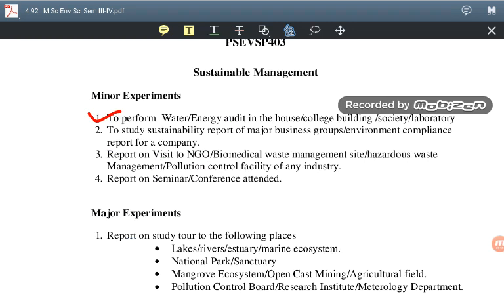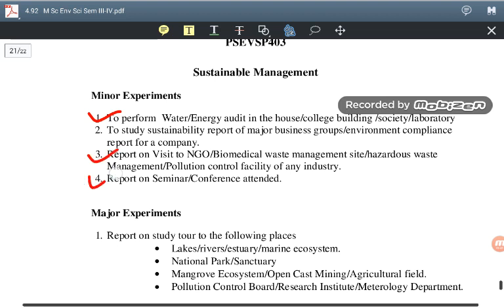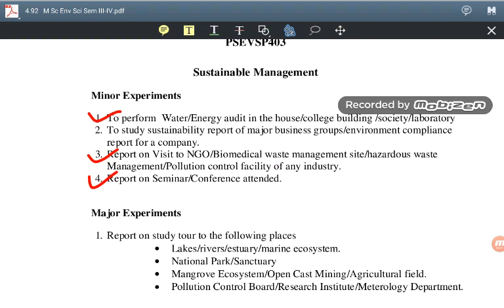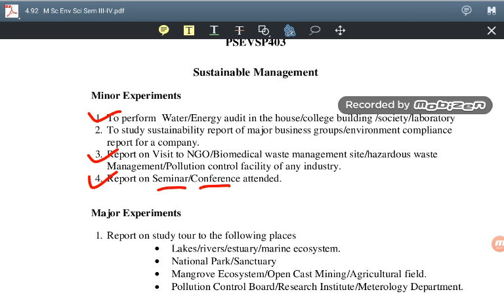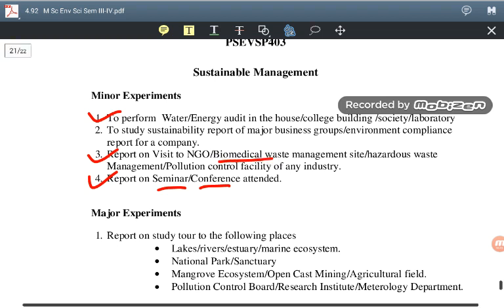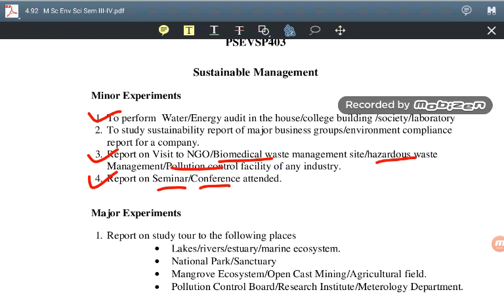Next is the major experiment. In case of the minor experiments, you have to perform the first experiment, the third experiment and the fourth experiment. That is, you have to attend any type of seminar or conference, which is compulsory. And second, you have to visit a particular site related to biomedical waste, hazardous waste or any type of pollution control facility, and then write down the report.